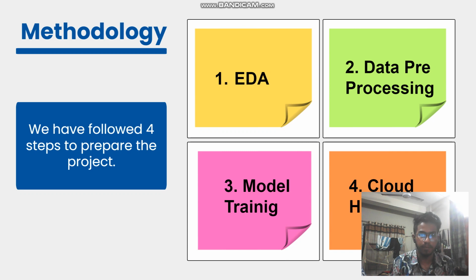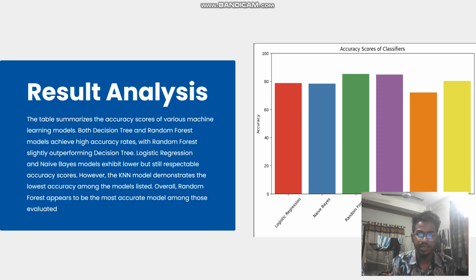Then in the model training part, as my teammate said, we have a heuristic idea that random forest and logistic regression can perform well. So we picked six models, like random forest, decision tree, logistic regression, KNN and others. We imported them from sklearn and used them directly. After we got knowledge about the base model like random forest, we set it and hosted it in the cloud. If you can see in the bar chart, almost every model performs well with good accuracy.